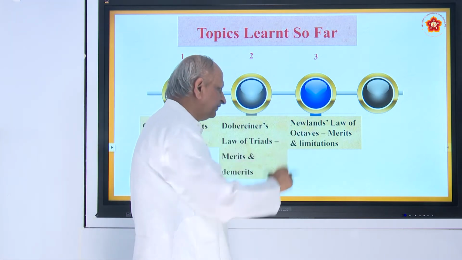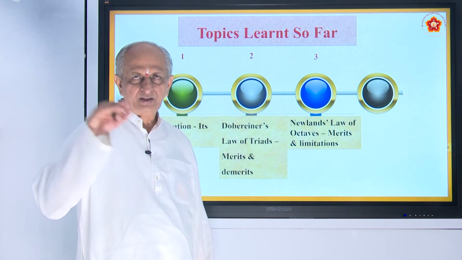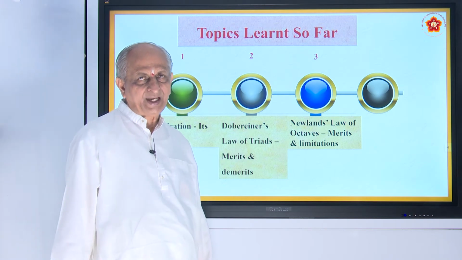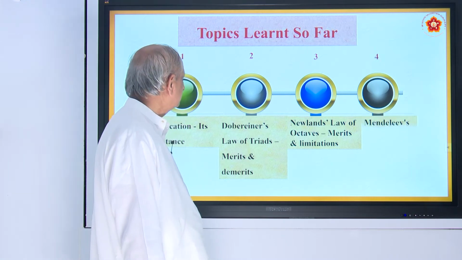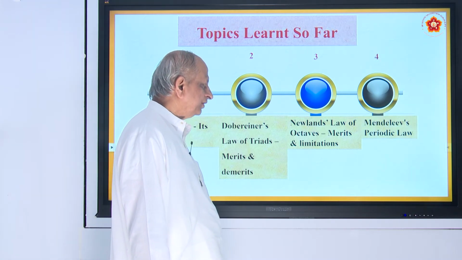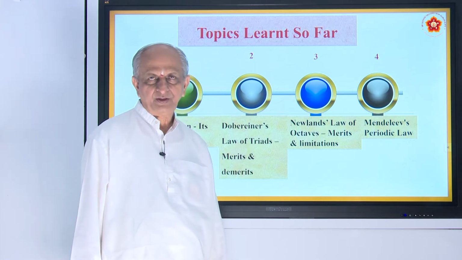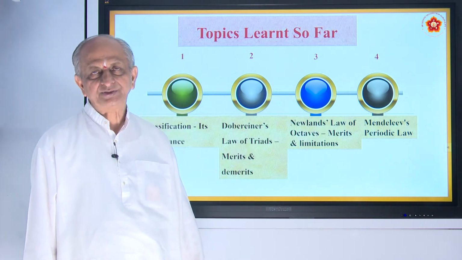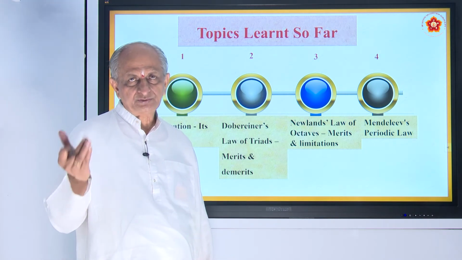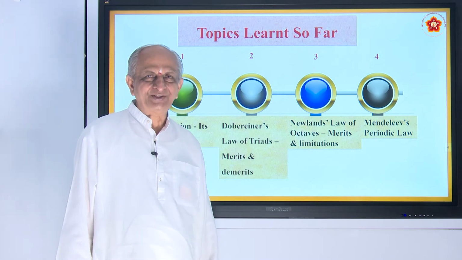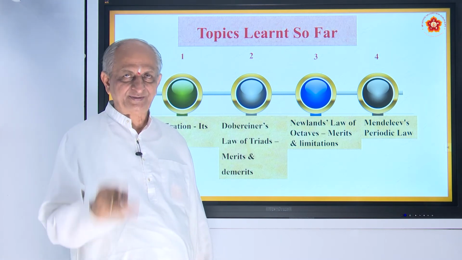Again it had some limitations, and the limitation was they could not do it for elements beyond calcium. Then came the third type of classification called Mendeleev's periodic law. Mendeleev is a Russian scientist, also a great philosopher, who got ideas by intuition. What is intuition? Thinking of something deeply, you get some new ideas.